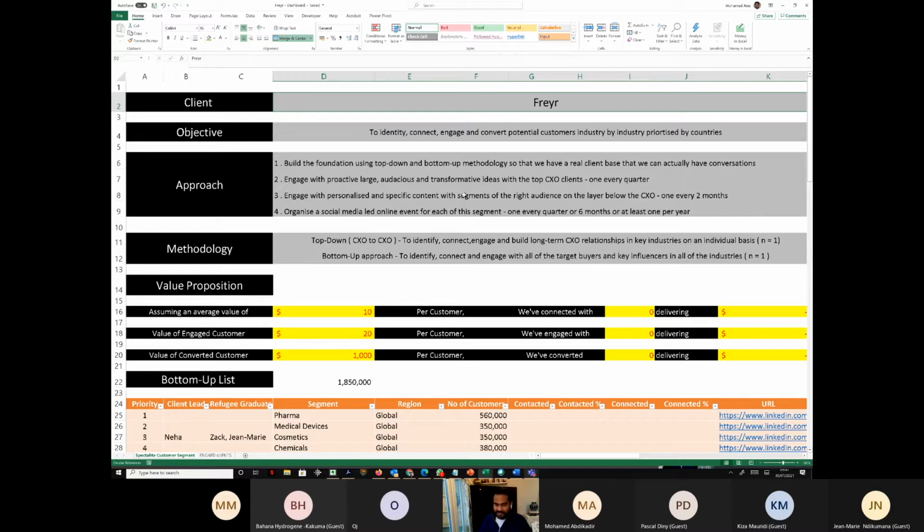You understand? If Kisha and Isra are working with one client, it is their client, and so this sheet will only be available between the client and the people who are working for the client. It won't be available to everybody in the team. So when you get your own client, you will prepare something like this for your own client.